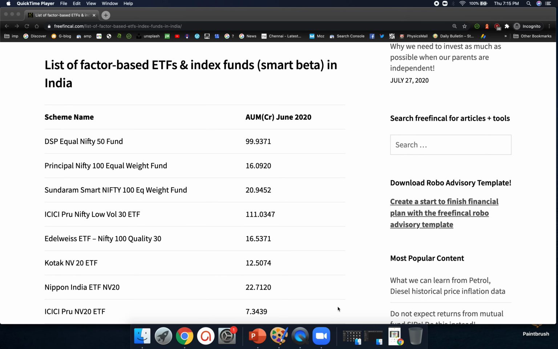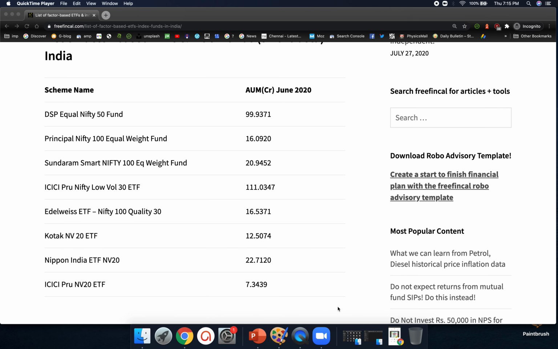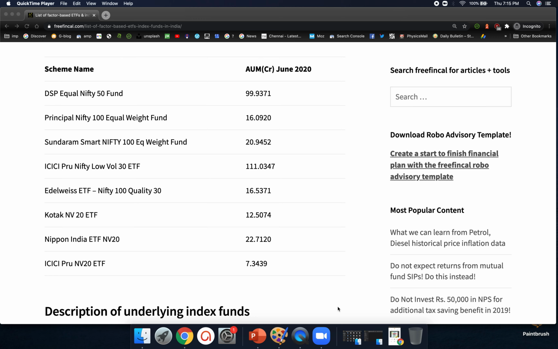So this is the list. We have a DSP equal Nifty 50. This has got equal weights of the 50 Nifty stocks. Principal Nifty 100 equal weight and Sundaram Smart Nifty 100 equal weight. These take the Nifty 100 stocks and equally weight them, about 1.82% or so in the case of the Nifty 50 DSP fund, and about 1-ish% for the Principal and Sundaram funds. Of course, there will be a little cash and so on, so you can't have exact matching, but that's approximately what it will be. And then you have the ETFs.